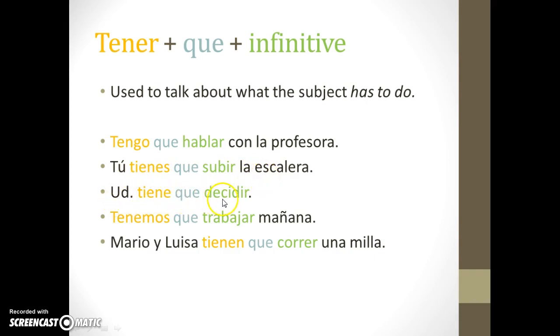Usted tiene que decidir. You, again, this time it's formal, so you have to decide. Tenemos que trabajar mañana. We have to work tomorrow. Mario y Luisa tienen que correr una milla. So Mario and Luisa, they have to run a mile. Milla means mile. Alright, so that wraps up the lesson for today. And we will talk about this much more in class this unit.